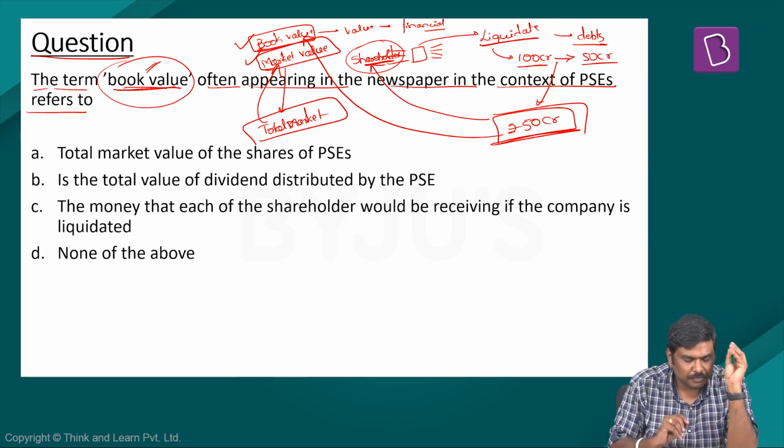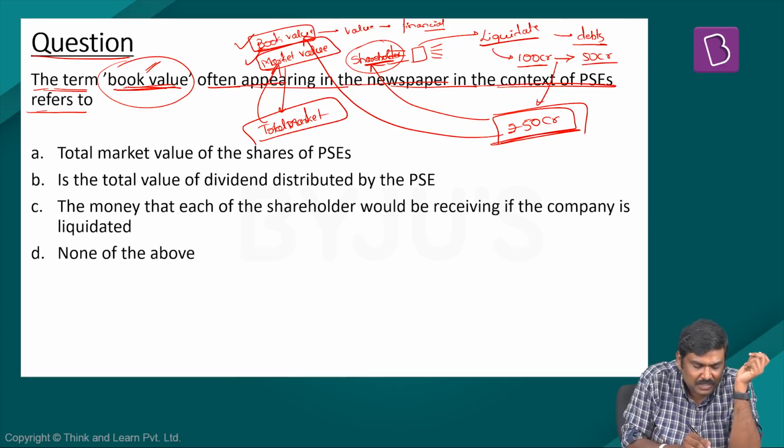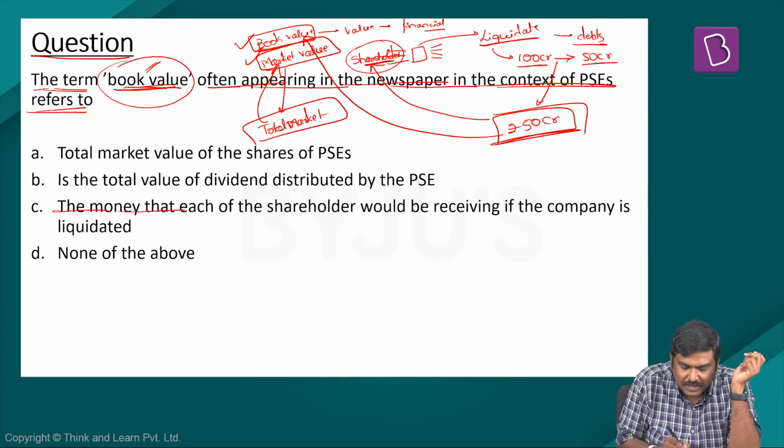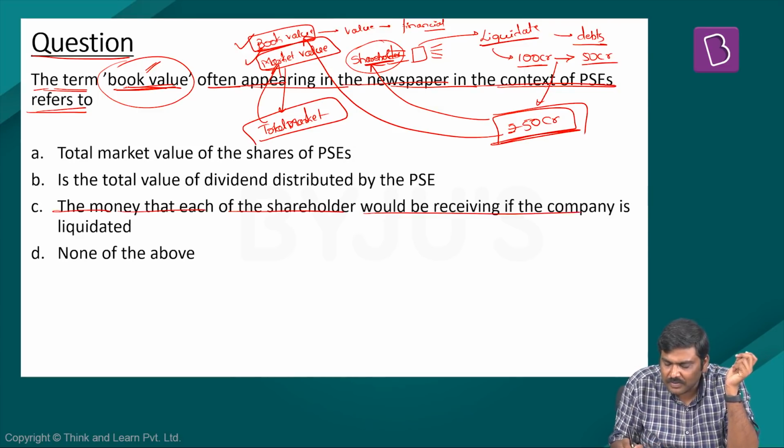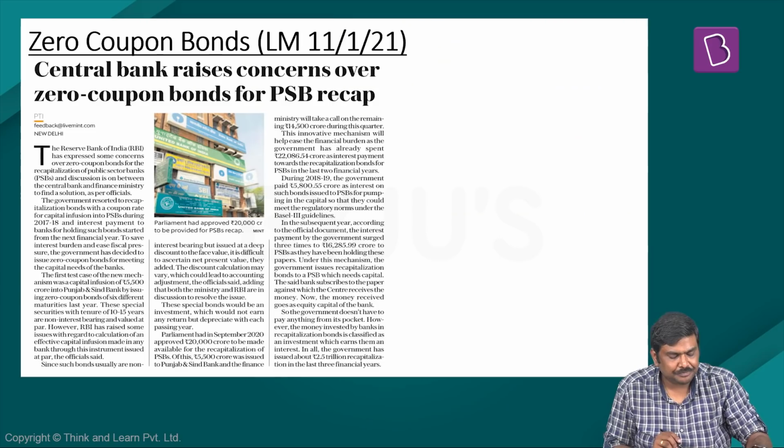So please be very careful. So the term book value often appearing in the newspapers in the context of PSEs refers to the money that each of the shareholder would be receiving if the company is liquidated. Although I have not written, liquidated means and the debts are paid off. Right option is option C here.